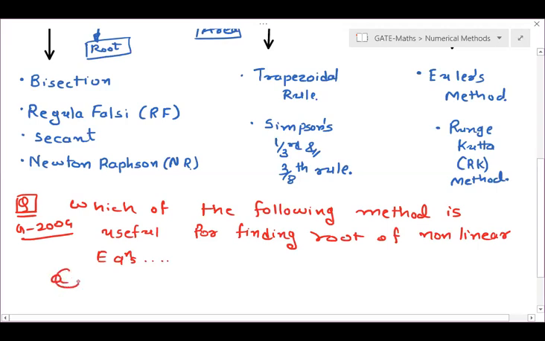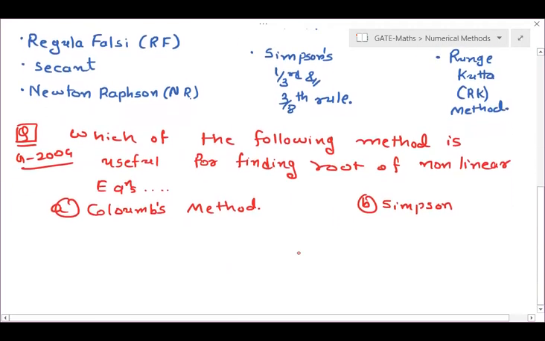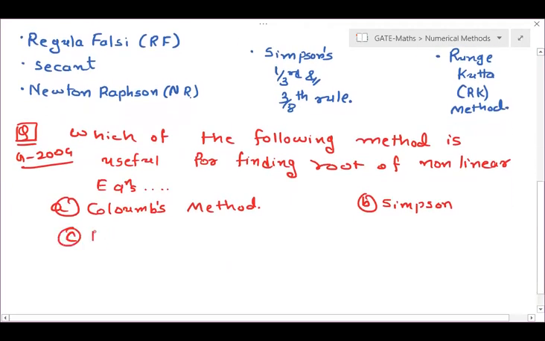Right. The first method is Coulomb's method. The second method is Simpson. The third method is Euler. The fourth method is Newton-Raphson.